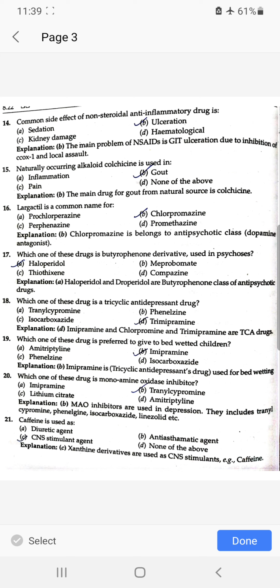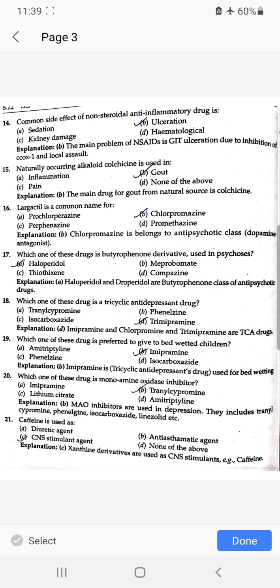Naturally occurring alkaloid colchicine used in gout. Largactil is a common name for chlorpromazine. Which one of these drugs is a butyrophenone derivative? Haloperidol. Which one of these drugs is a tricyclic antidepressant drug? Trimipramine.